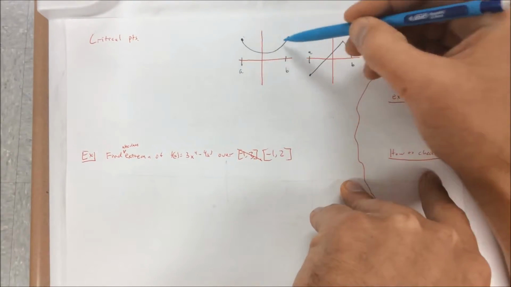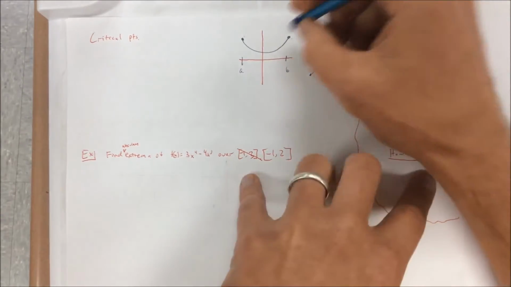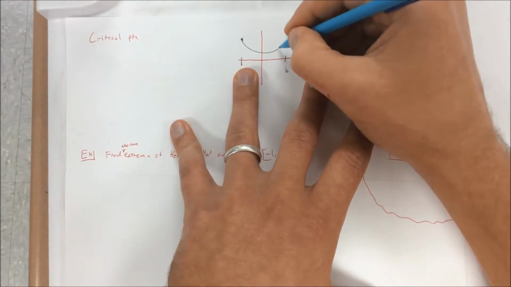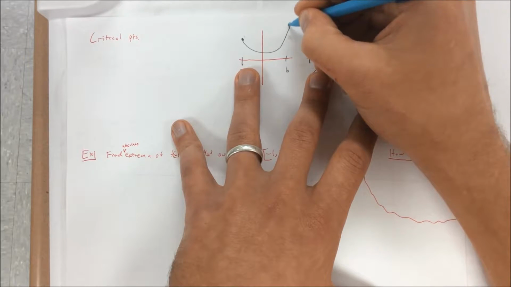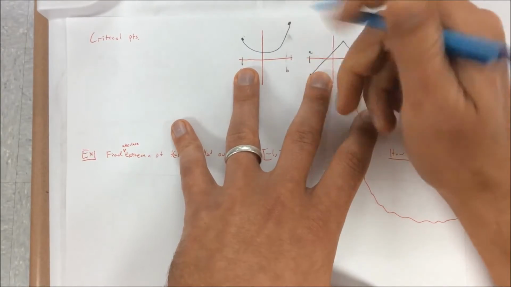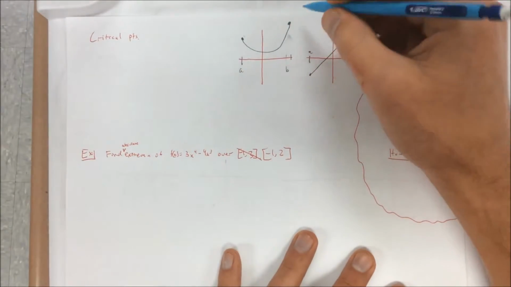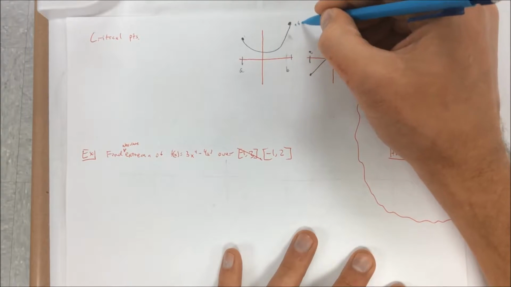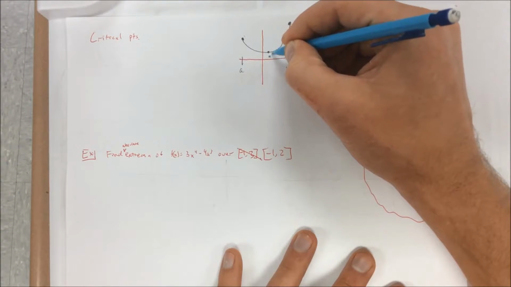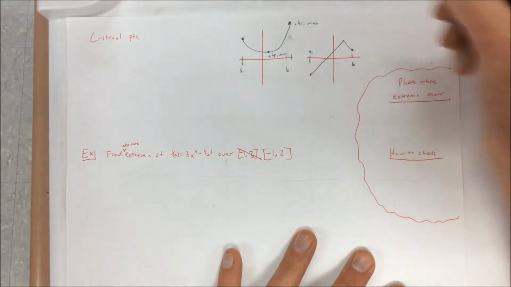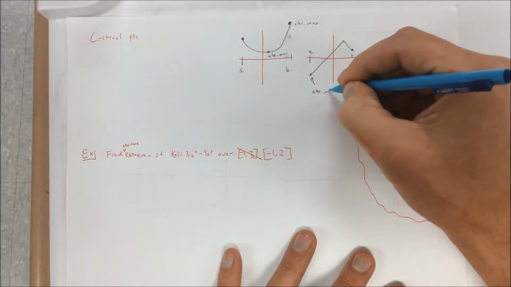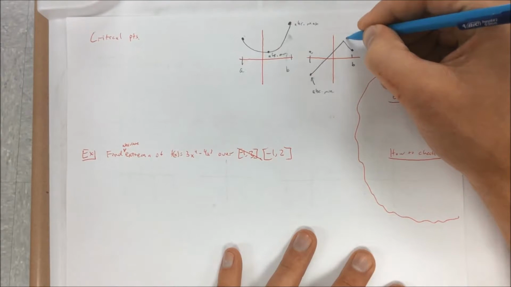Let's just change this and say it goes up a little higher, and here's the B value right here. So the absolute maximum is right here and the minimum is right here. On this one, here's the absolute minimum, and here's the absolute maximum.